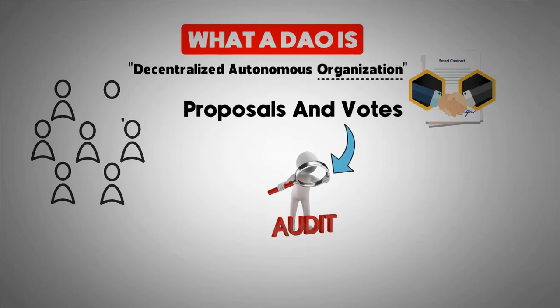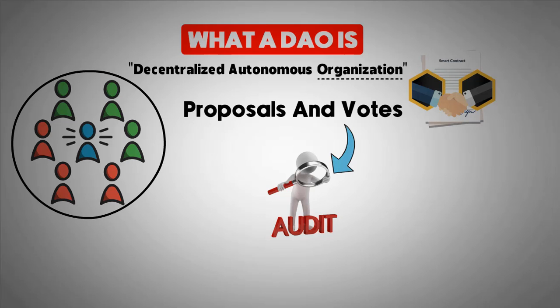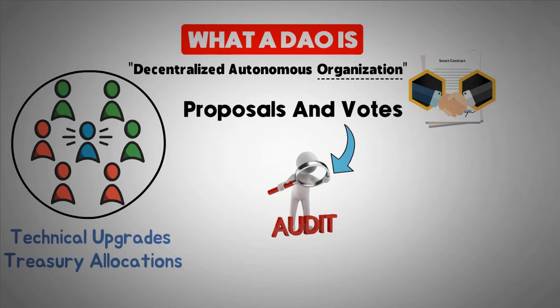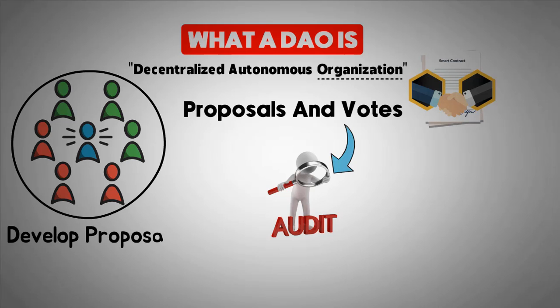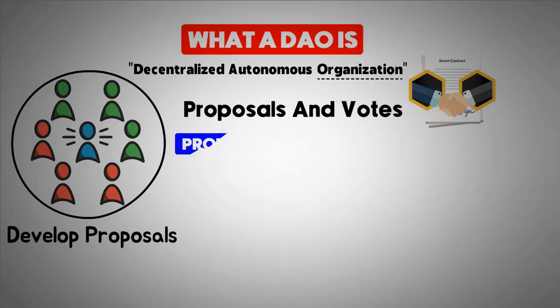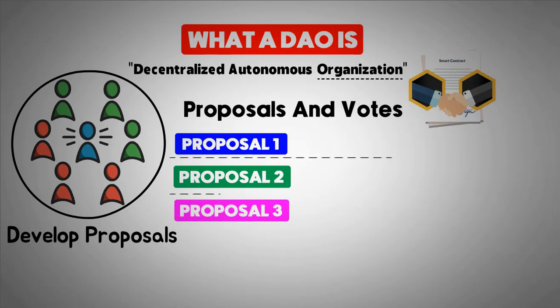The whole organization is controlled entirely by its members, and these people make important decisions about the future of the project, such as technical upgrades and treasury allocations. So community members are the ones that develop proposals about future operations of protocol. They then come together to cast votes on each proposal. Of course, these proposals must achieve some level of consensus before it is accepted and enforced within the smart contract.